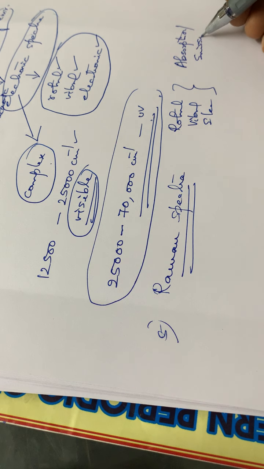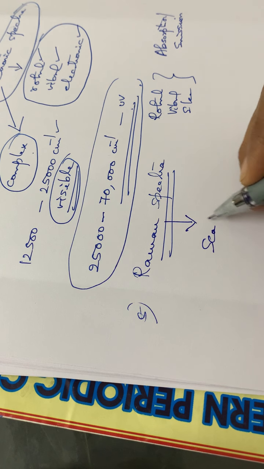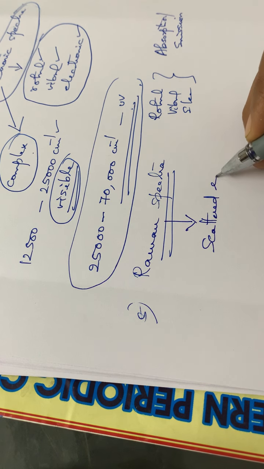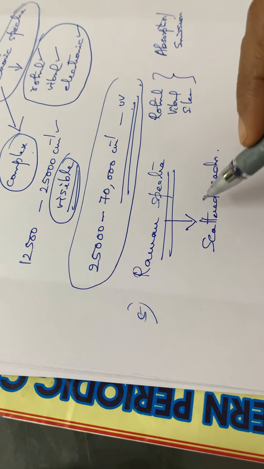But here, in the case of Raman spectrum, it deals with the scattered radiation. You have to go in detail also; this is just an overview of all the spectra. So in case of Raman spectra, it deals with the scattered radiation. Here, the absorbed radiation is not considered.